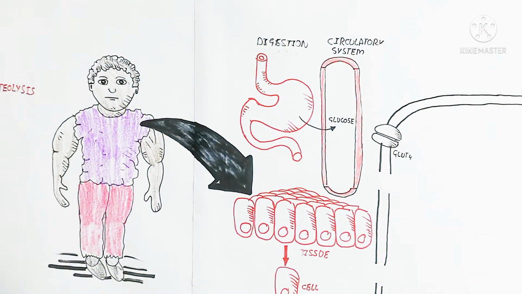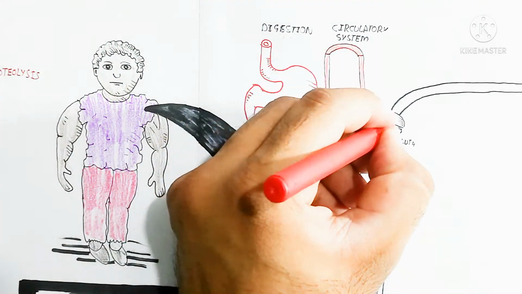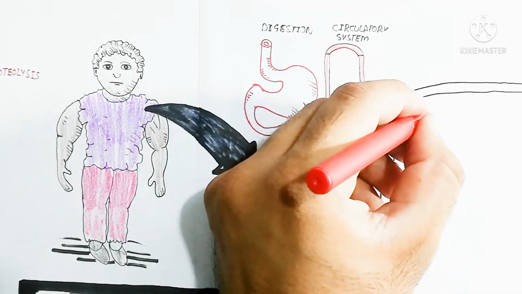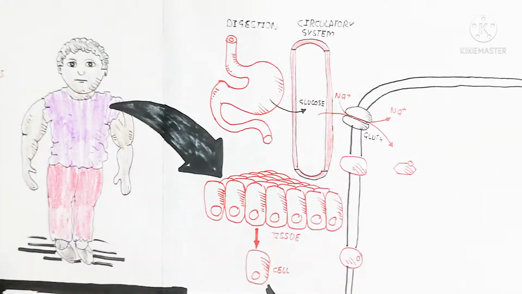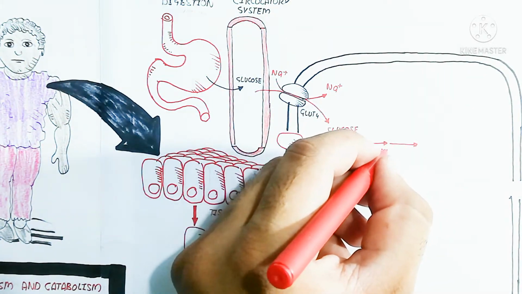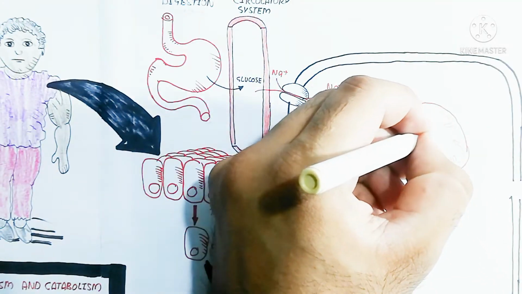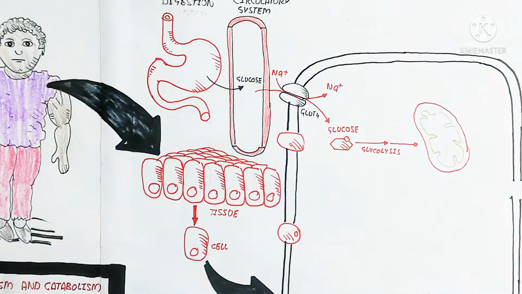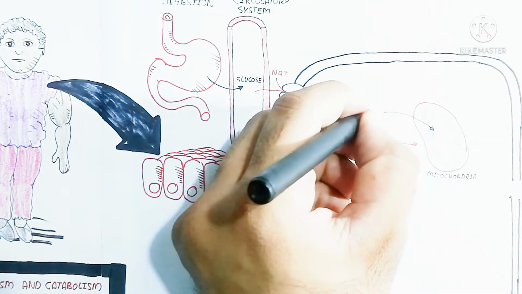So here is a GLUT4 transporter, which is used for moving the glucose inside, while insulin is used for the inward movement. What that means is glucose will move into the cell for anabolism or assimilation. So insulin is the hormone which is itself used for the anabolic effect.